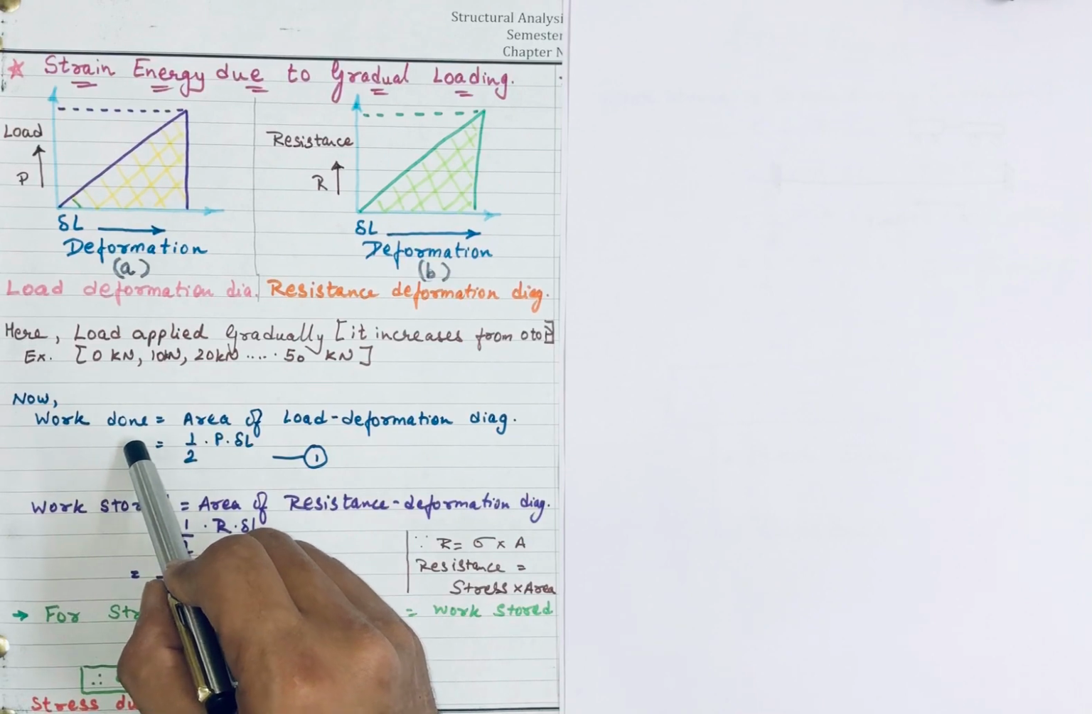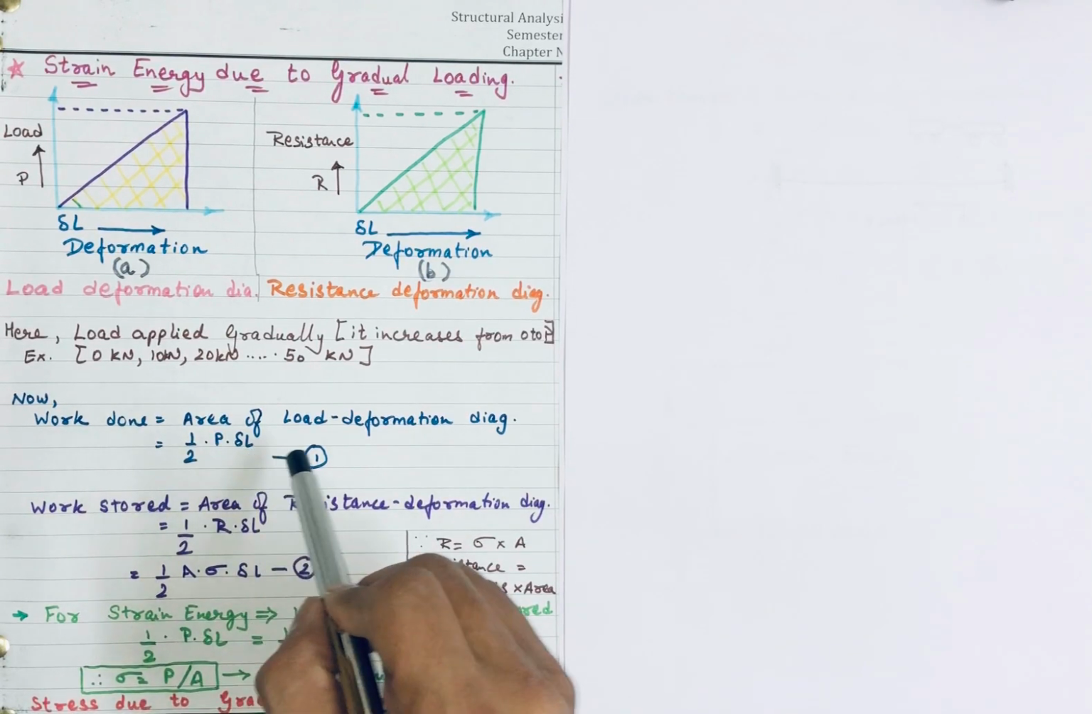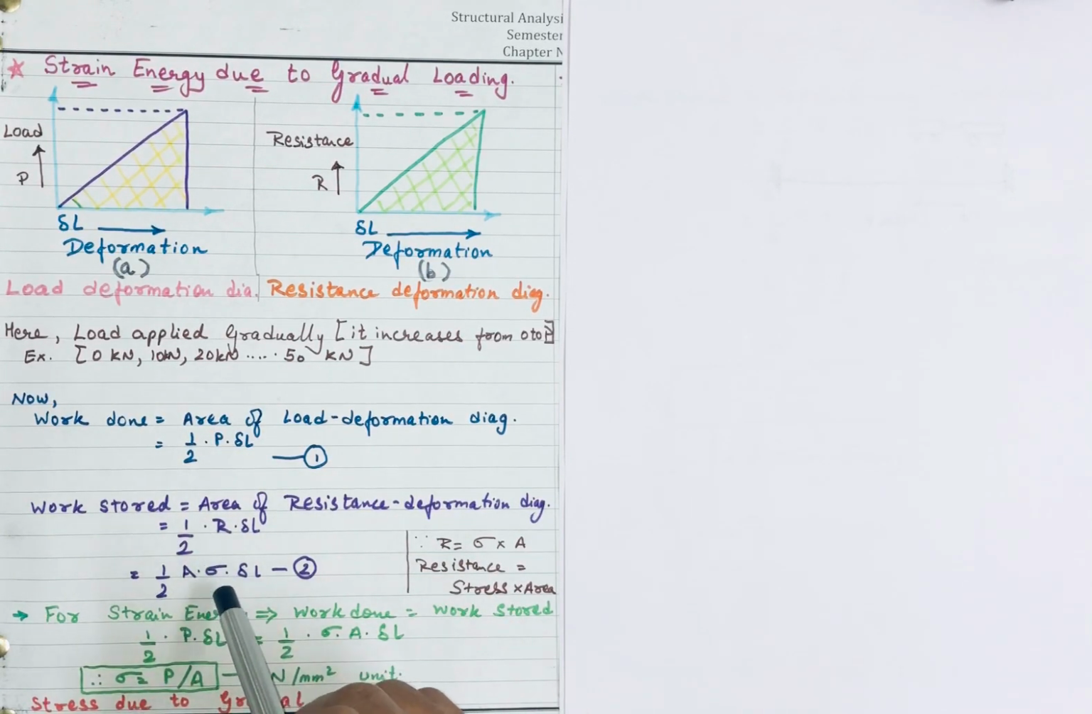So how much work is done? It is 1/2 P into del L, and work stored is 1/2 A into sigma into del L. Let's compare both. Strain energy is nothing but work done equals work stored. Comparing both equations and cancelling out del L and 1/2, I get sigma equals P by A. Stress is equal to load upon area. Its unit is Newton per mm square. So this is the stress due to gradual loading. Understood?